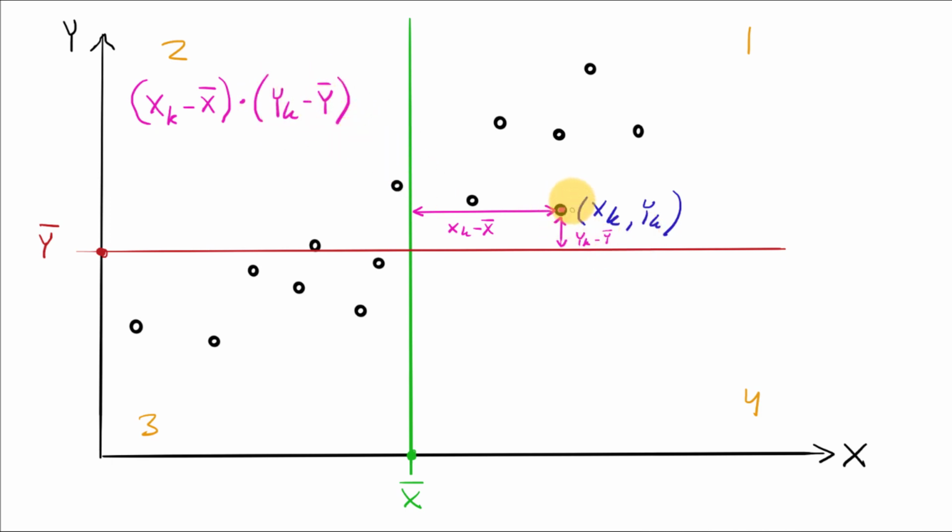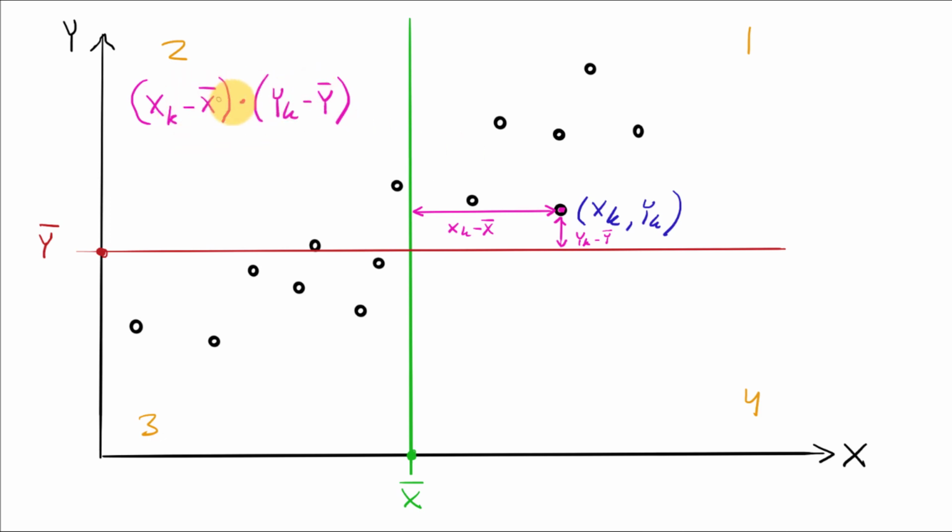Now we see that if we have a point in the first quadrant, both of these will be positive, since the x-coordinate is to the right of the mean and the y-coordinate is above the y-mean. However, if you take a point in quadrant 2, this one will be negative and this one will be positive. And if you take a point in quadrant 3, both of them will be negative. And if you take a point here in quadrant 4, this will be positive and this will be negative.